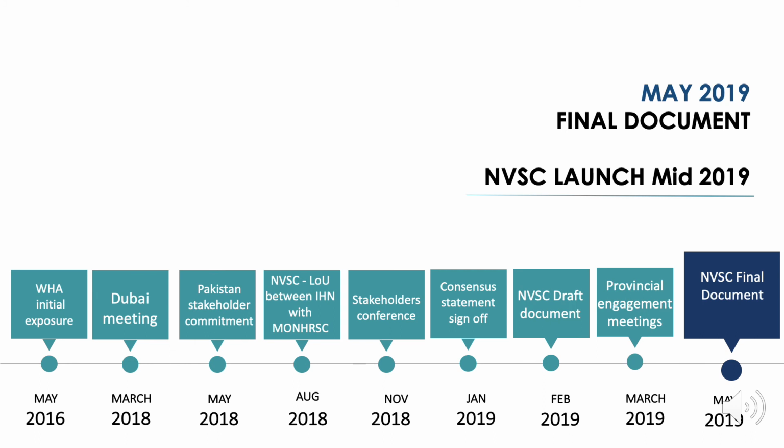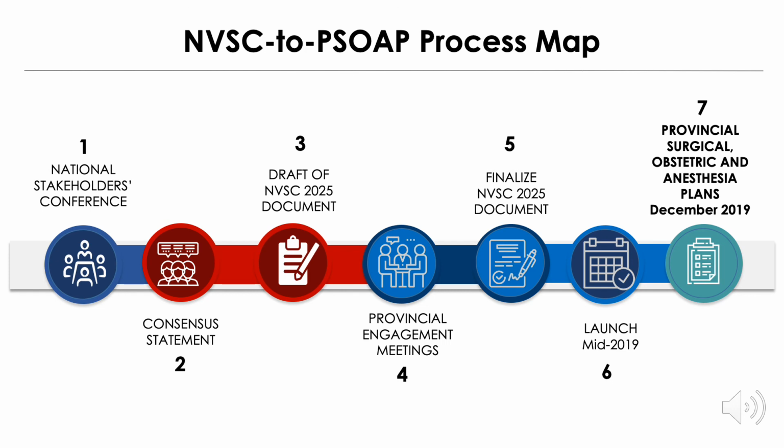This document is planned to be finalized in May 2019, with a planned launch of the National Vision for Surgical Care document in mid-2019. So, as we've gone from national stakeholders meeting to consensus statement to draft of the National Vision for Surgical Care document to provincial engagements to finalizing the document to a launch in mid-2019, the final step of the NVSC to PSOP process will be for the provinces to create their own provincial surgical, obstetric, and anesthesia plans, or PSOPs, and the goal timeline for this is December 2019.